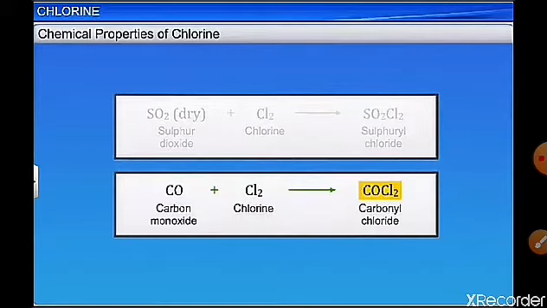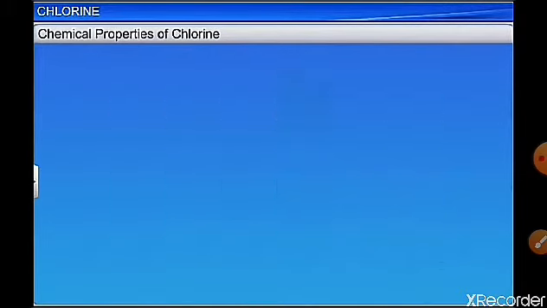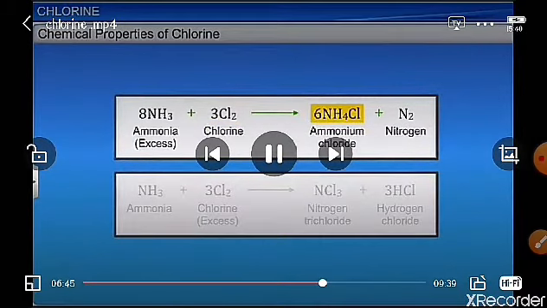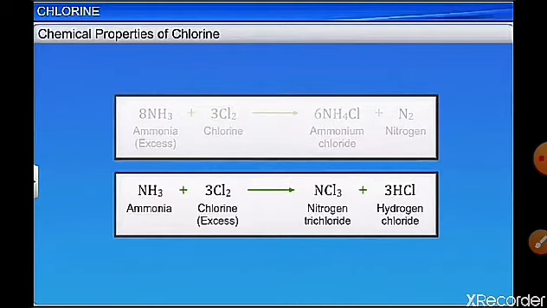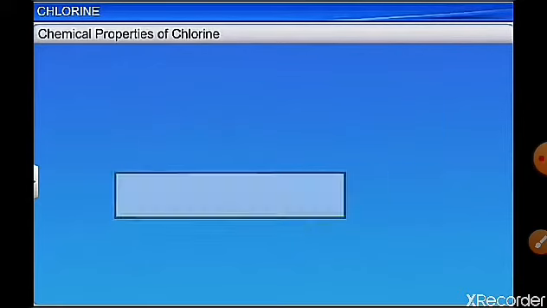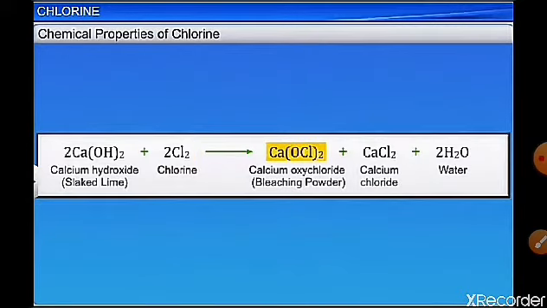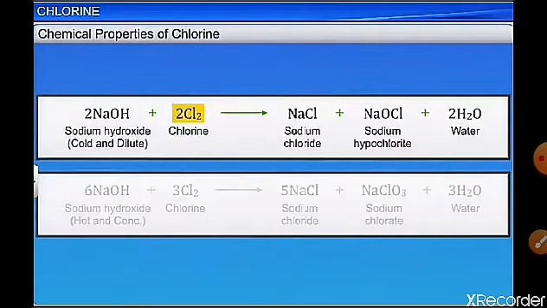With carbon monoxide it forms carbonyl chloride, also called phosgene. With ammonia in excess it forms ammonium chloride and nitrogen gas, and if chlorine is in excess it forms nitrogen trichloride and HCl. So this is a very important reaction with excess chlorine and excess ammonia. Now calcium hydroxide reacts with chlorine to give calcium oxychloride, calcium chloride and water.